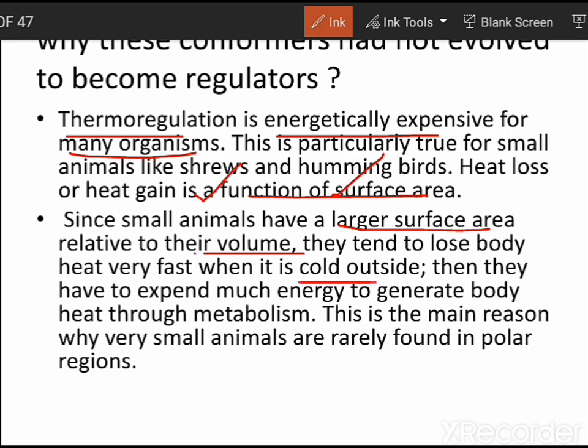So this will obviously require a large amount of energy, because energy is lost through the process of metabolism. They are losing a lot of energy because the condition is already extremely cold outside, and these organisms have to evolve a lot of heat because they are acting as thermodynamic systems. So by both these means they are losing a lot of heat, so they cannot spend more than this. They cannot spend a large amount of energy for thermoregulation in the case of smaller organisms. That is why they have not evolved to become regulators.